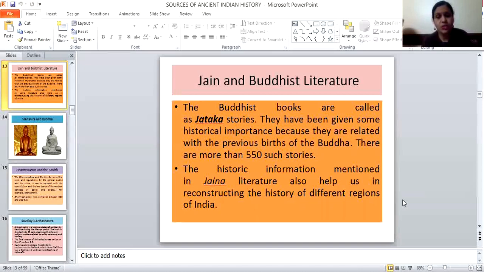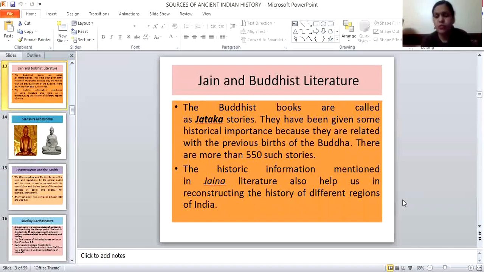In these Buddhist Jatakas, we find a life sketch of Buddha, his preachings, how Buddhism spread to other parts of the world, and how he mentioned the Ashtanga Marga and the first preaching of Buddha; everything is mentioned in these Jataka stories.